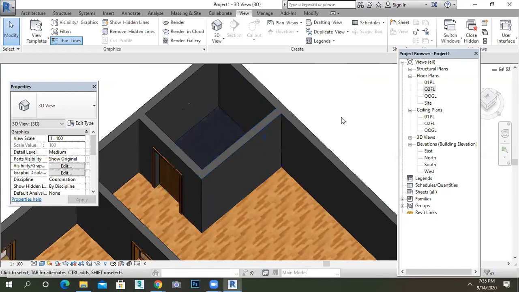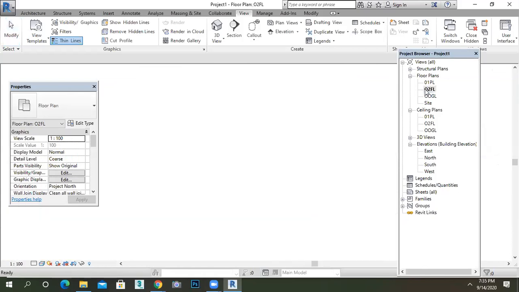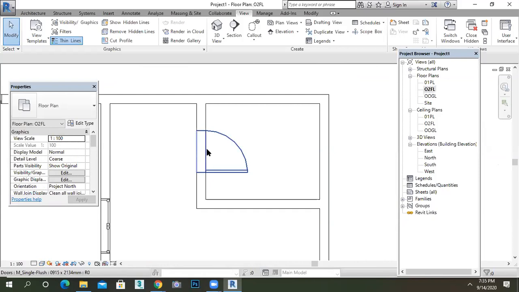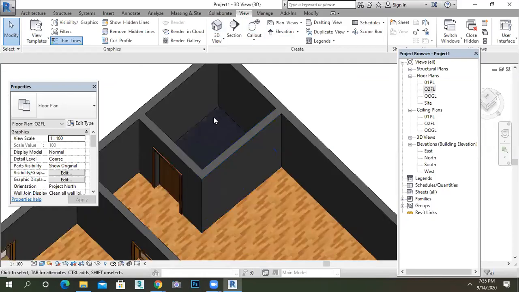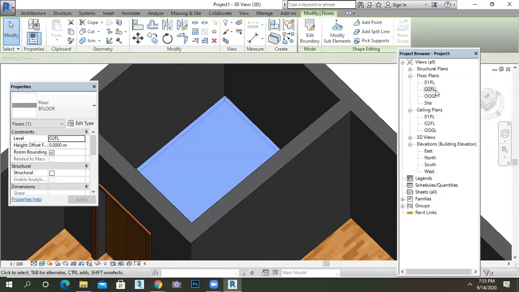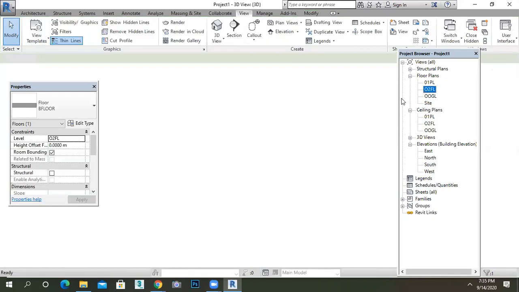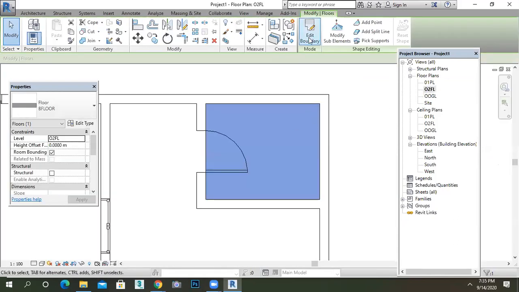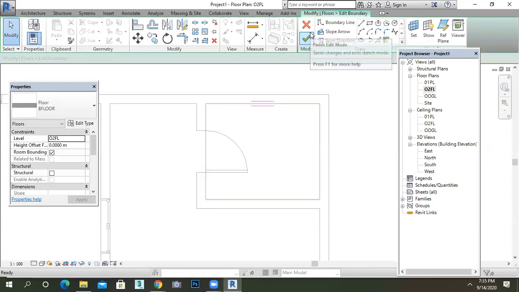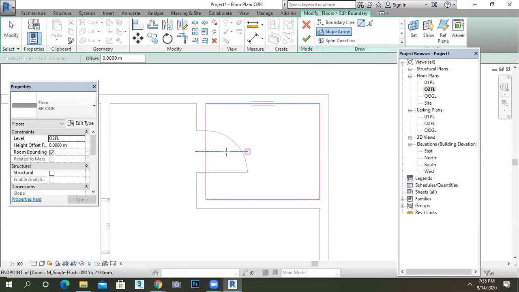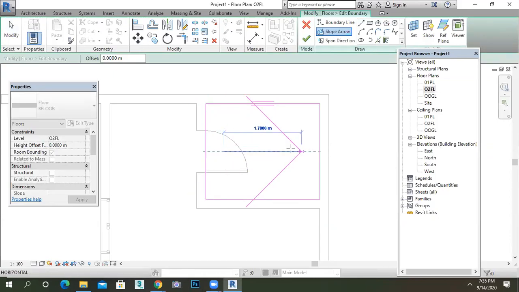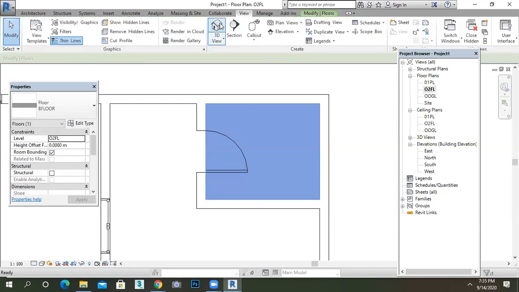We have to provide the slope for that. Just go onto the floor, select the floor, in the 3D. It's not technically possible, but you have to provide the slope here. Just go to the edit. I want to edit my bath floor. Edit it and provide your slope here. Go to the slope, and how much slope you want, you just click and give it how much you want, and then say close and go to the 3D.